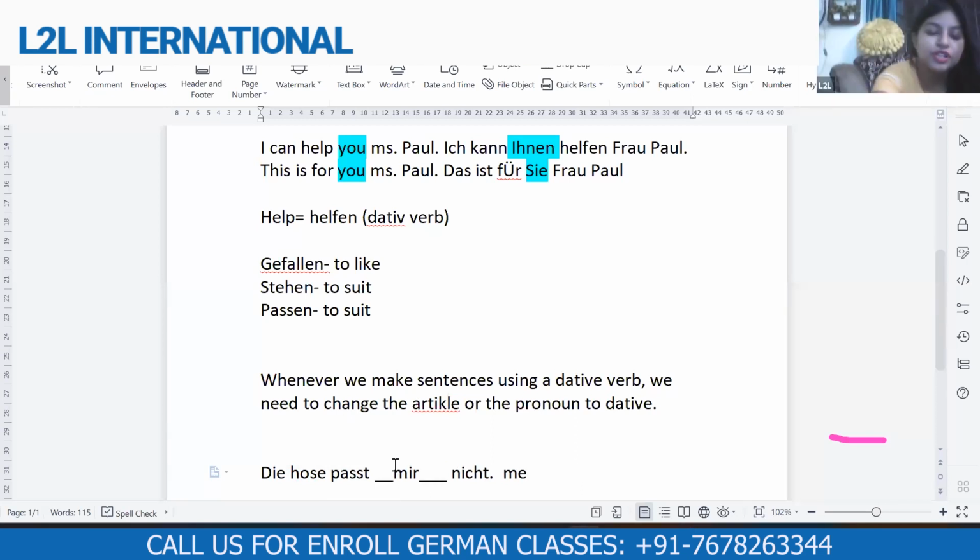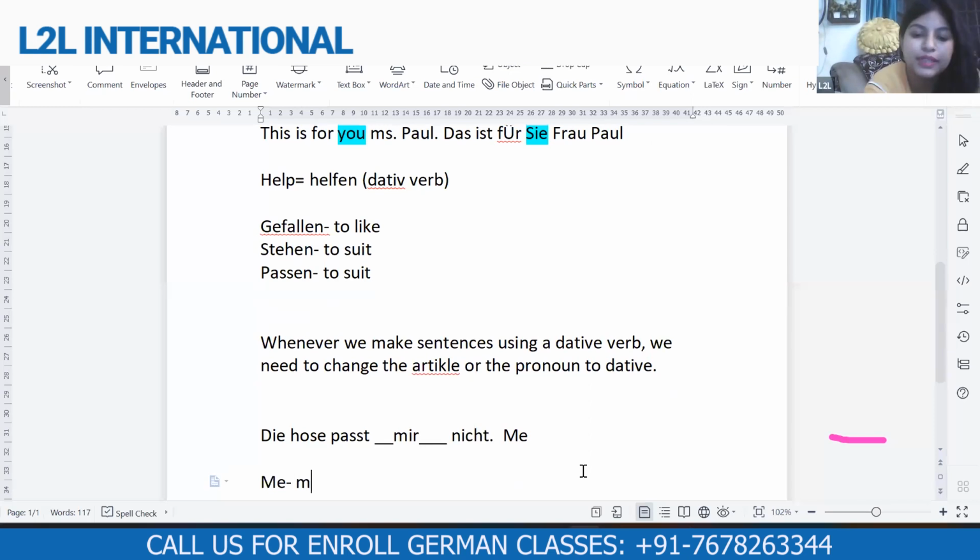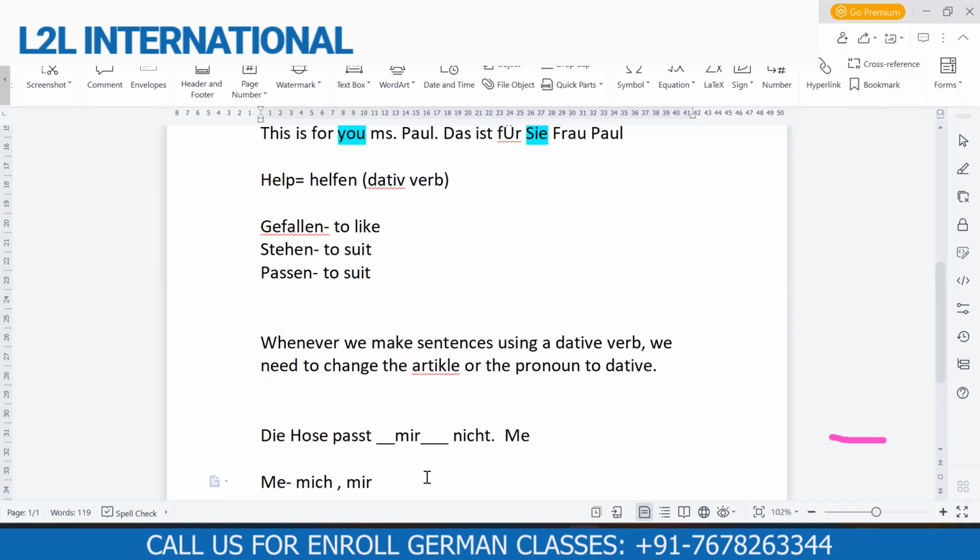Why mir? If I ask you why it should be mir, then what would you say? Because the pants doesn't fit me. We are using mir. My question was, we have read two pronouns for me, mich and mir, right? Mich we read in chapter number 4 with für, and this is mir. So why would the sentence require mir? Why not mich? That's the question here. Die Hose passt mir nicht. Why is it mir? Anybody? Why do I need to use a dative here?